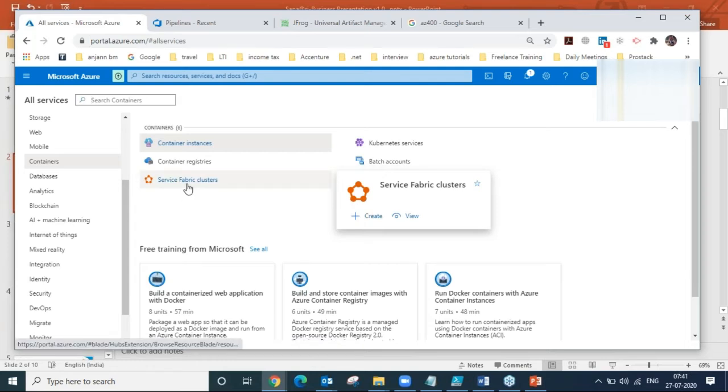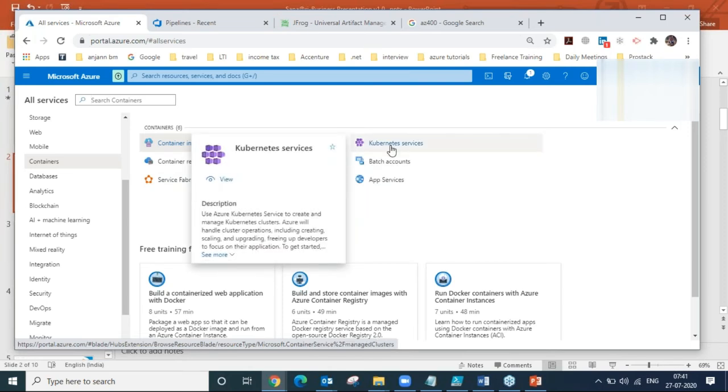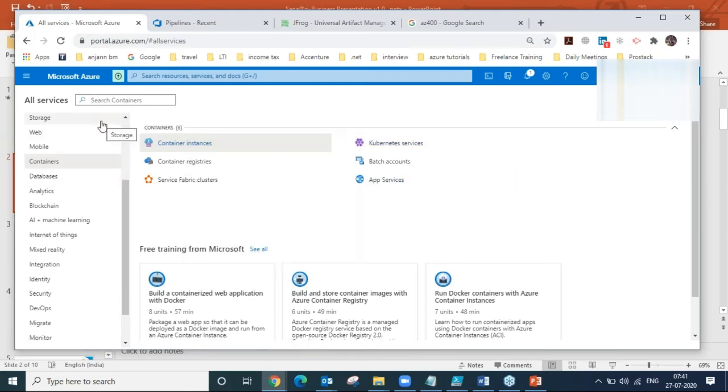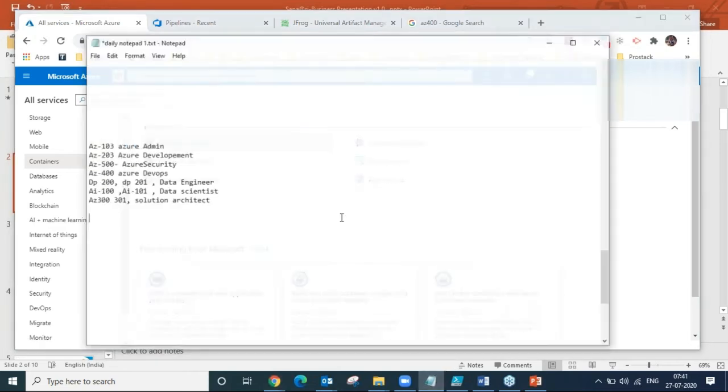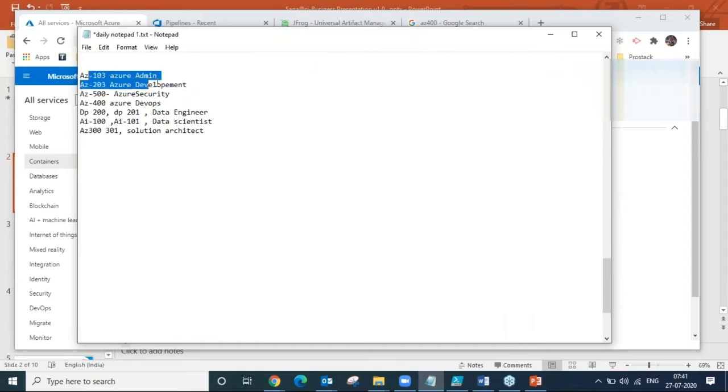So Azure Service Fabric clusters, ASF and AKS, are actually used for microservice deployments, not for monolithic architectures. And these are the container services in Azure. Okay, so this is part of that. So AZ103 is for the Azure admin, AZ203 is for the Azure development, like Azure PaaS, AZ500 for Azure security, AZ400 for Azure DevOps. We'll be dealing with Azure DevOps.